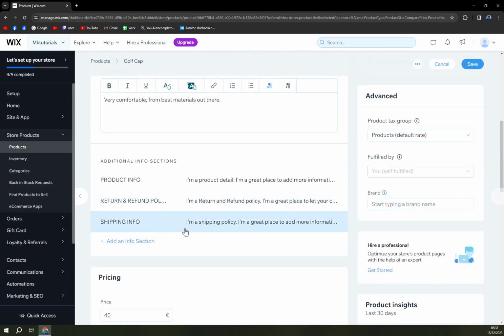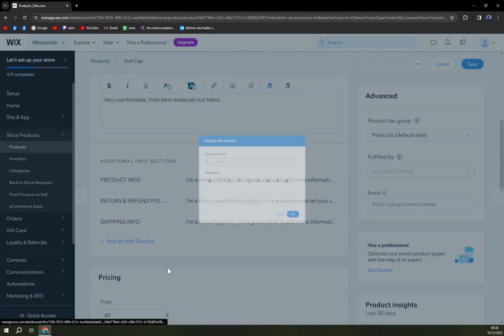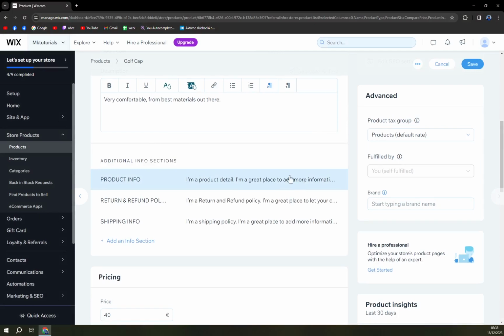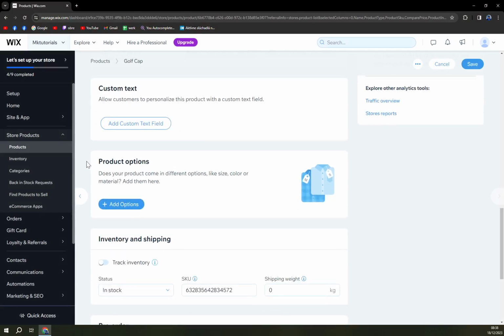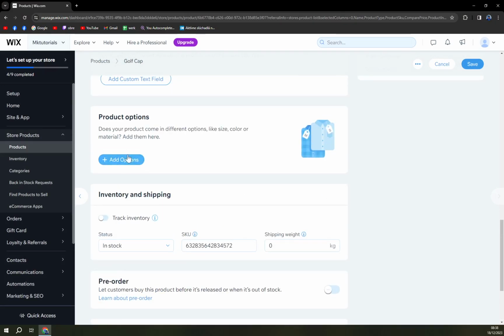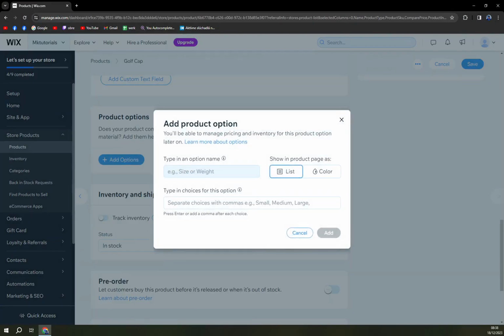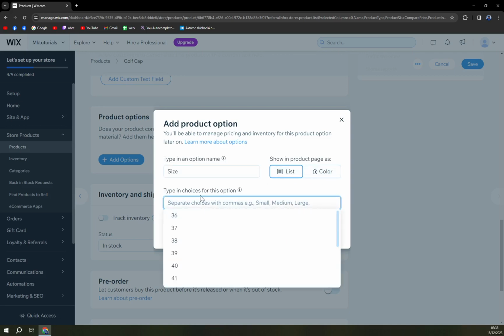So what we have is product info, return and refund policy, and add info. Obviously you can add as many as you want, and we have product options, and I'm gonna click on product options. Size or weight, I'm gonna go with size. We can go with list or color, and with size we can go with S, M, L, XL.